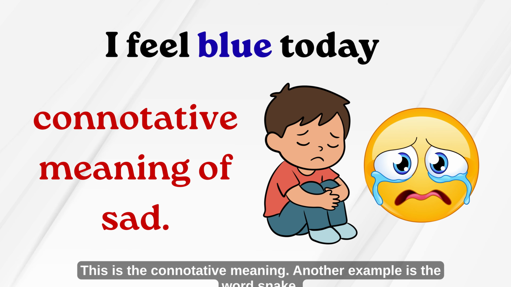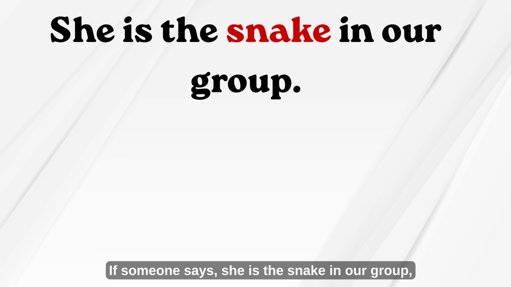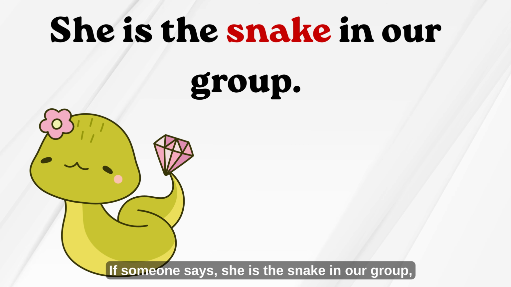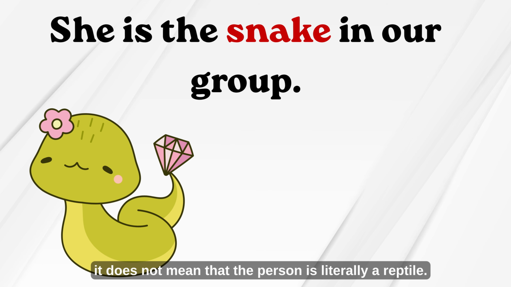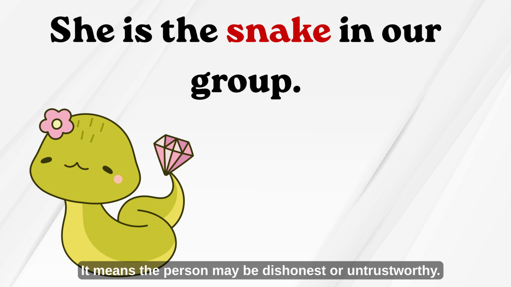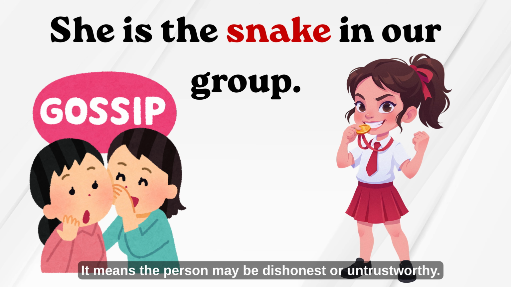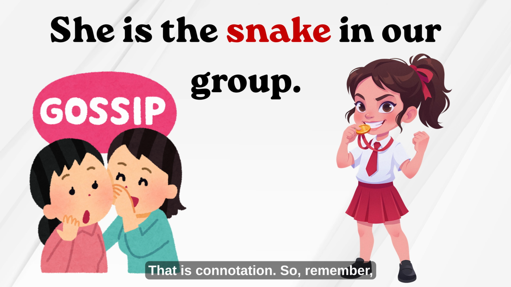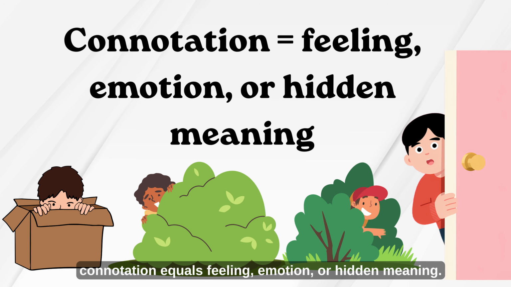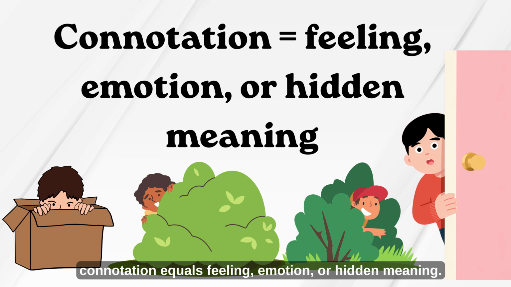Another example is the word snake. If someone says, "She is the snake in our group," it does not mean that the person is literally a reptile. It means the person may be dishonest or untrustworthy. That is connotation. So, remember, connotation equals feeling, emotion, or hidden meaning.